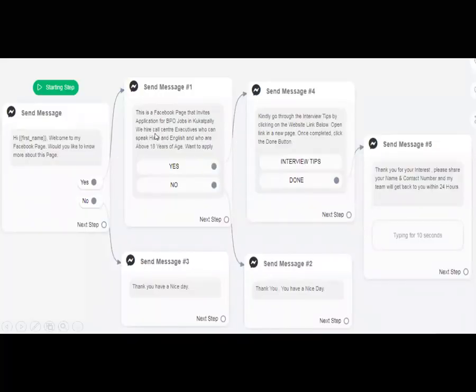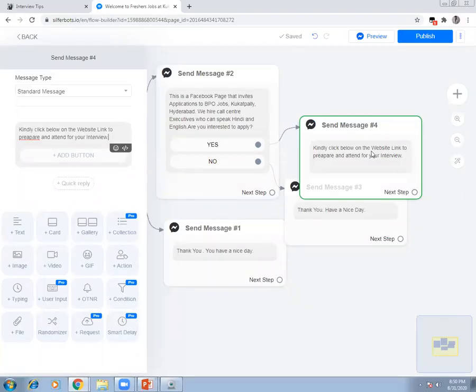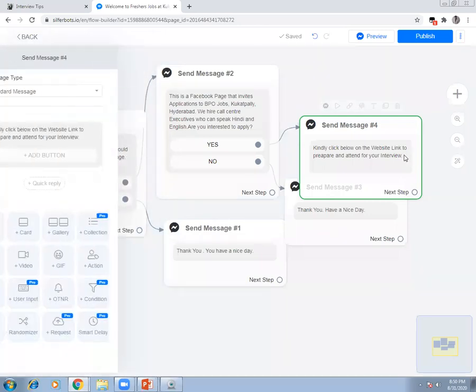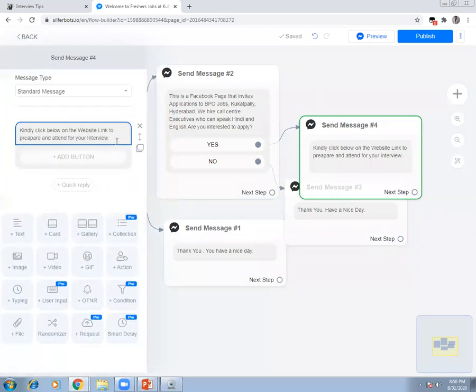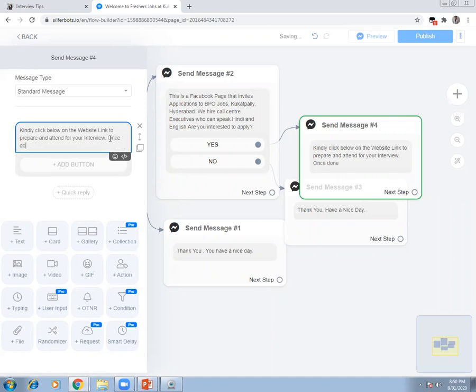And I'm also giving them an update that we hire for call center executives. So here it's a website link. You're going to give the website link, and I'm also telling them once completed, click the done button. Once he's prepared, he has to click the done button. Kindly click below on the website link to prepare and attend for your interview. Once done, kindly click the done button below.